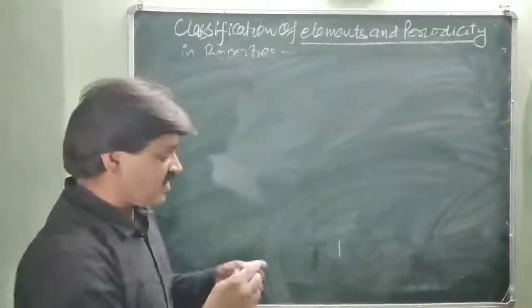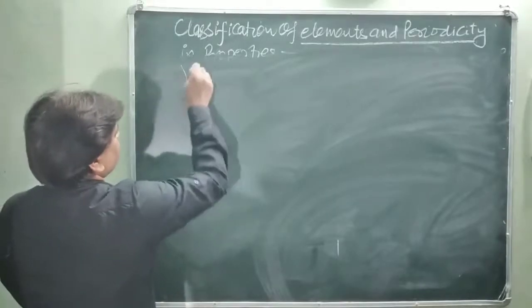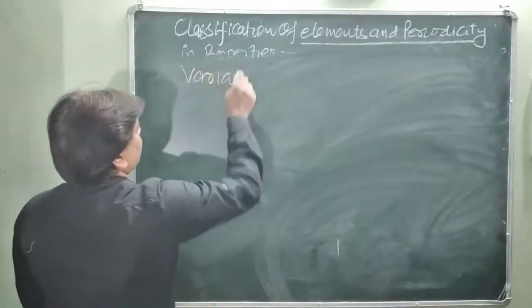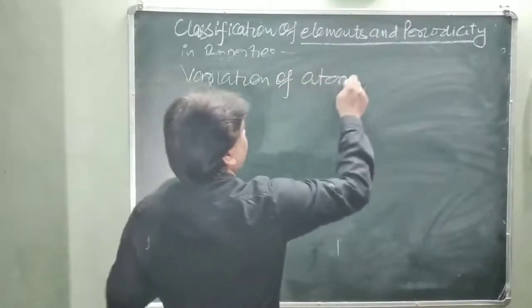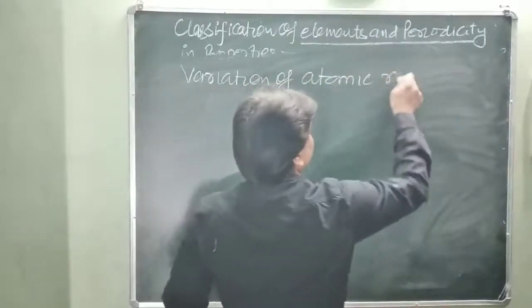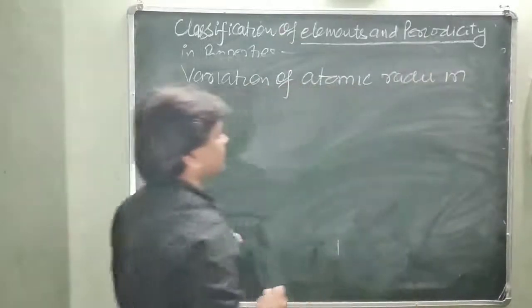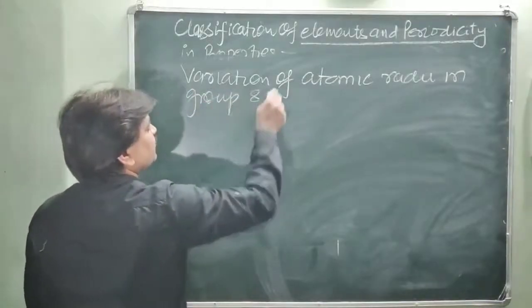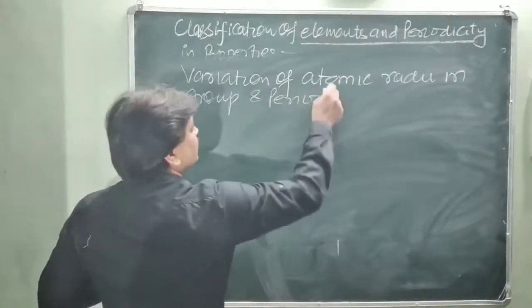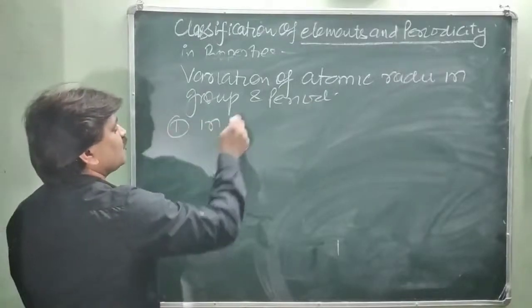Now, variations of atomic radii in group and period. First of all, in group. In group, what will happen?